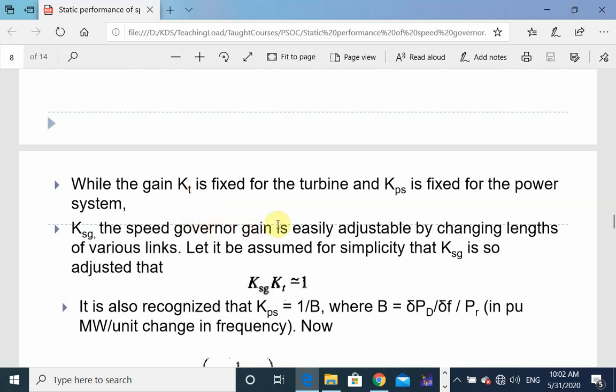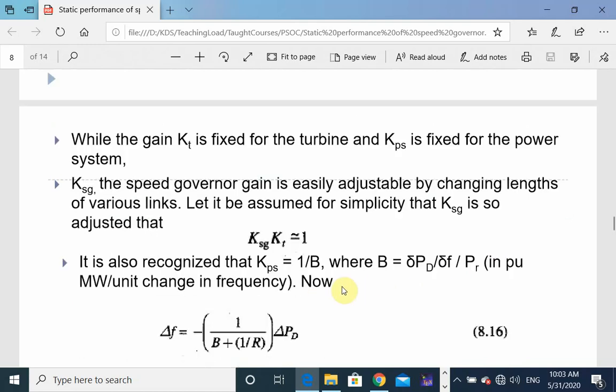KSG, the speed governor gain, is easily adjustable by changing the lengths of various links of the linkage mechanism. You can see the schematic diagram of the speed governing system. It is commonly available in books, and we have already discussed it in a previous class. Let it be assumed for simplicity that KSG is so adjusted that KSG Kt is approximately equal to 1.